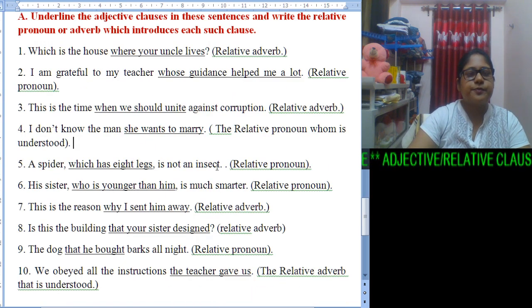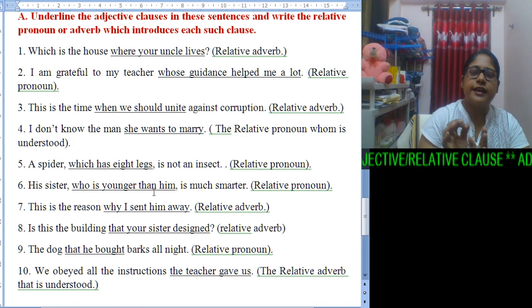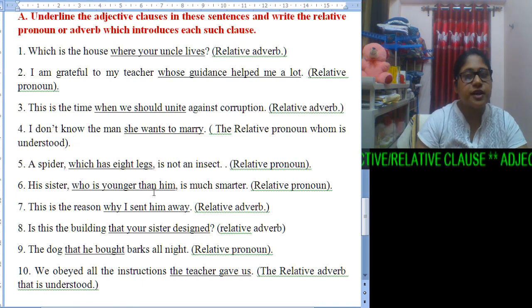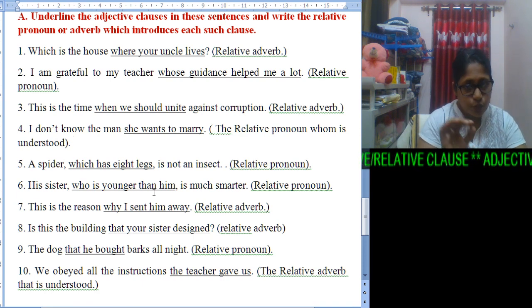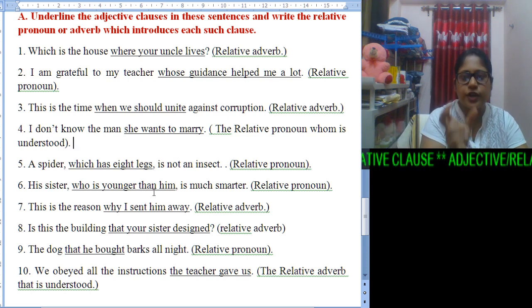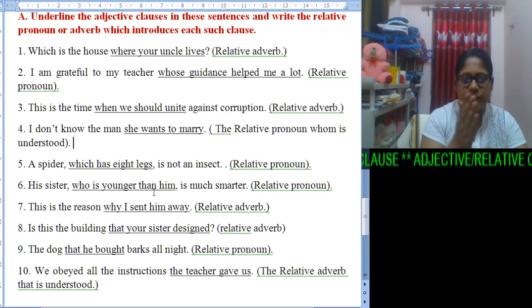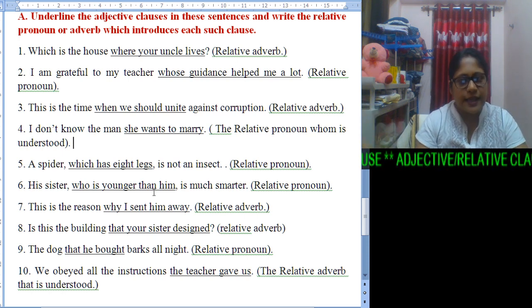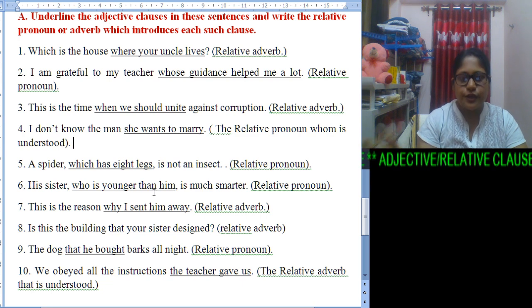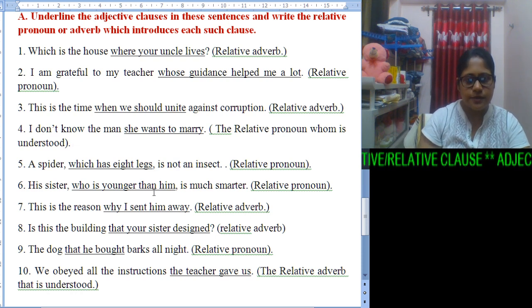Number 6. His sister who is younger than him is much smarter. His sister who is younger than him. So here with this subordinate part, we get information regarding the sister as well as regarding him. So obviously a relative pronoun is used here in order to make us understand the adjective clause.